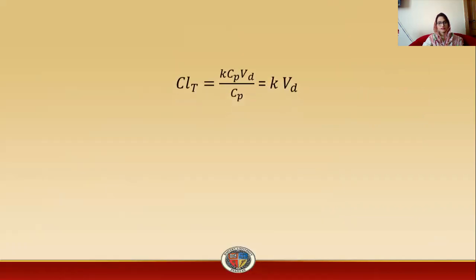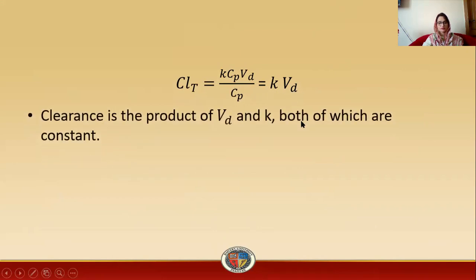So clearance total is equal to K Cp Vd divided by Cp, in which Cp is cancelled by Cp and it will remain K Vd. That is the product of elimination rate constant and volume of distribution. Clearance is the product of Vd and K, both of which are constants.